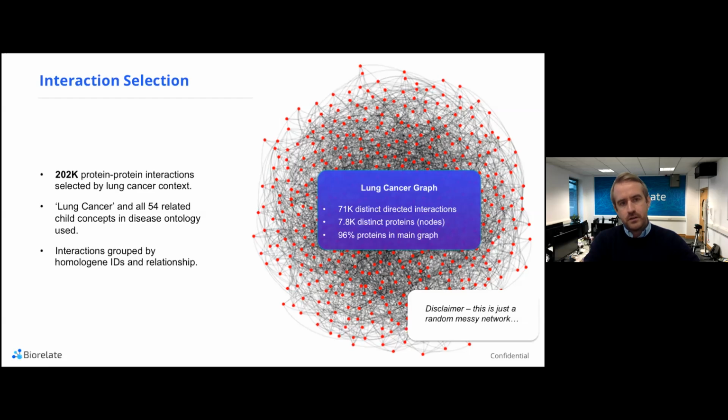The causal interactions that have been selected for lung cancer have come from essentially taking 54 related child concepts from the disease ontology for lung cancer. And each of these causal interactions is a distinct causal interaction. We find 71,000 of them and 7,800 distinct proteins within it. And it is a very well connected graph. So 96% of those proteins are actually in the main graph of that data.